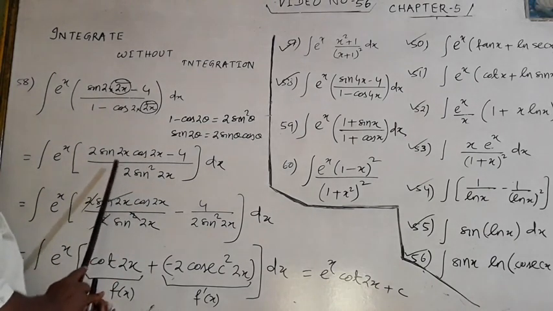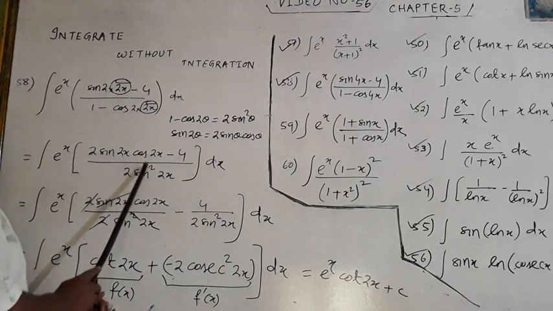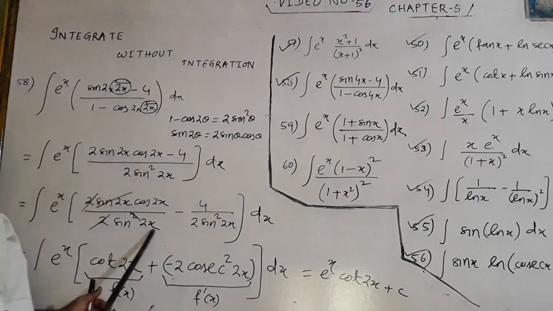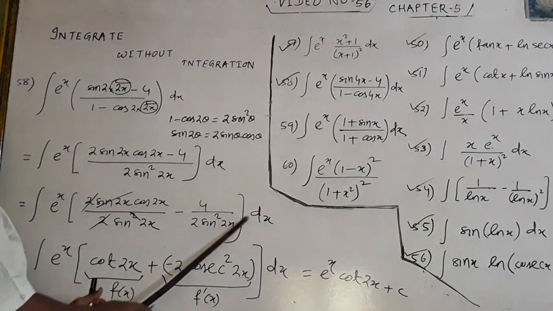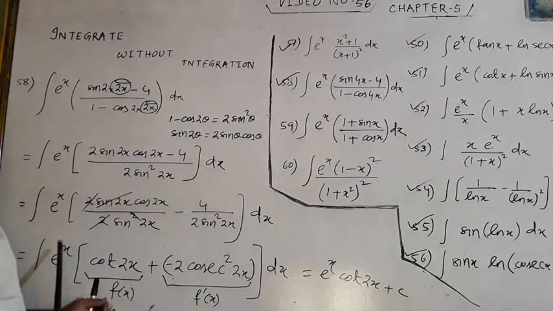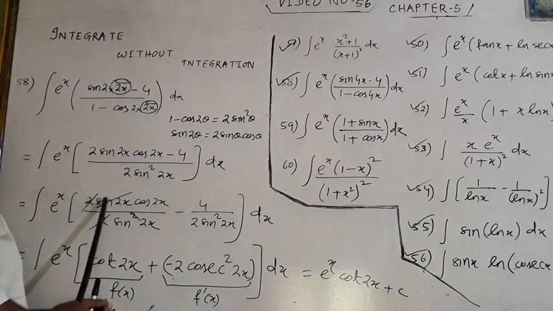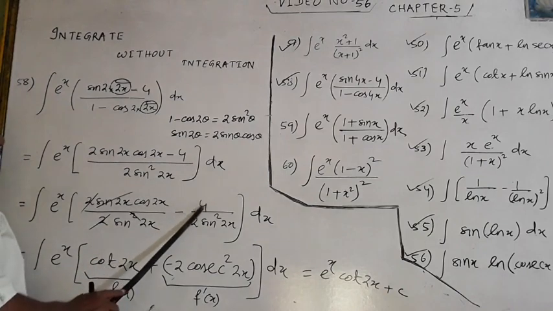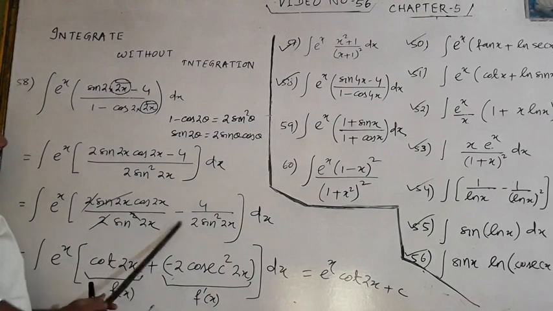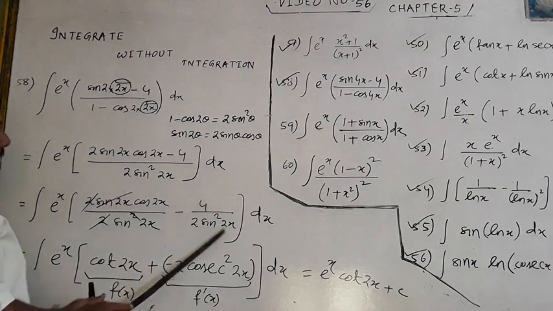Now you have to separate this. 2 sin 2x cos 2x by 2 sin square 2x, minus 4 by 2 sin square 2x, whole dx. Now e to the power x. If you cancel, sin 2x cancels with sin square 2x. It becomes cos 2x by sin 2x, it is cot 2x. And 4 by 2, it is 2. And it is minus. I am taking plus minus. What is this? It is 2 cosec square 2x.